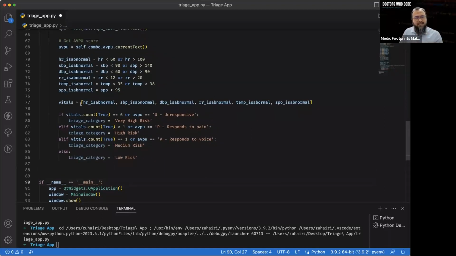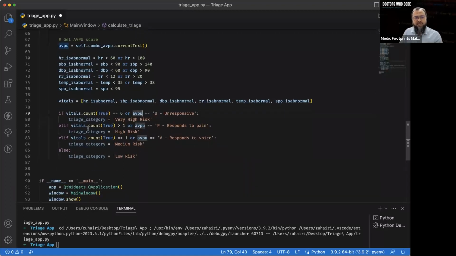Inside this list there are 6 Boolean values: true or false, true or false, true or false, true or false, true or false, true or false. Now we count inside this list how many are true. If true is equal to 6, meaning every one of these is true, or AVPU score is unresponsive, please return very high risk.